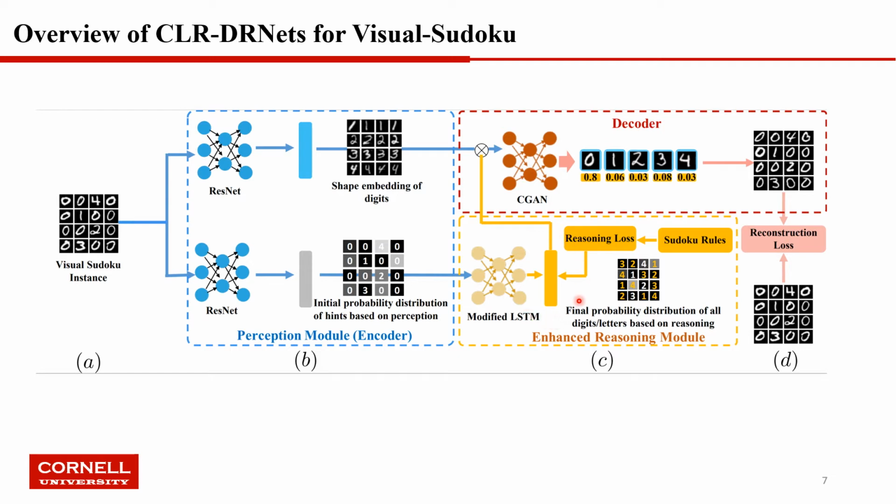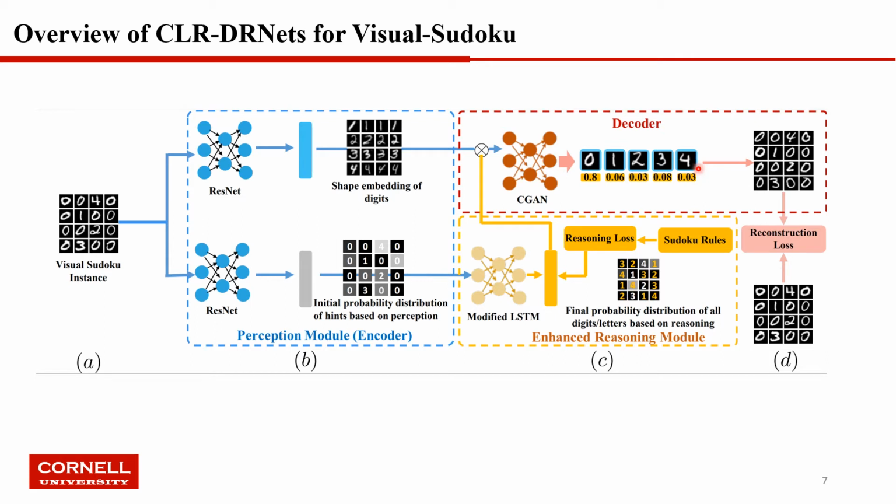Then, based on this reasoning output and the sudoku rules, following DRNets' continuous relaxation scheme, we can derive the reasoning loss. For the CGAN, it will take the shape embeddings as input, and for each cell, it will generate 5 images, which correspond to digits 0 to 4. Then we can weighted-sum these 5 images based on the reasoning output.